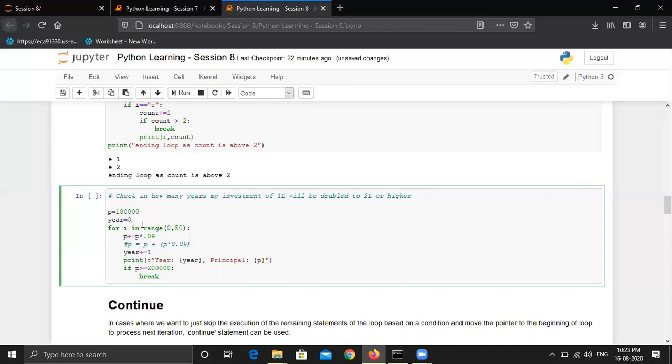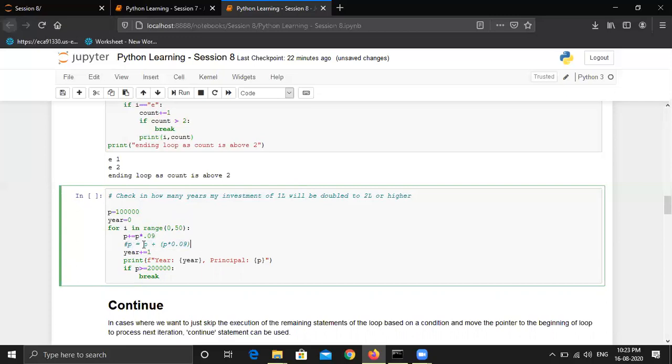Now we are running the for loop in range 0 to 50. This can be a lower value or a higher value as per your understanding, but I have kept it as 50. So for i in range 0 to 50, in the first iteration, i will hold the value 0, and then this statement will be executed. This statement is just like the earlier one. It is the same.